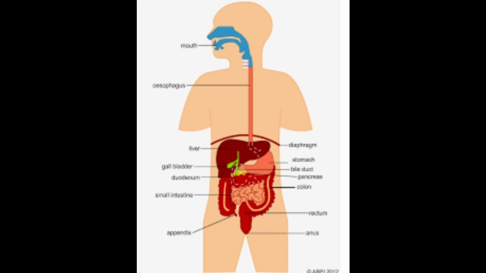Pancreatic protease turns polypeptides into amino acids, that is, protein. Pancreatic lipase turns triglycerides into fatty acids and glycerol.